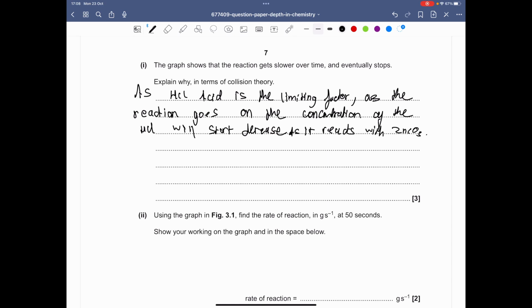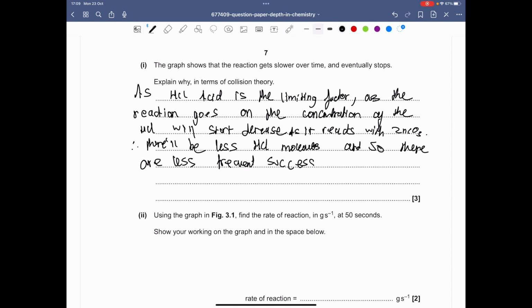And as we know that, therefore there'll be less HCl molecules, and so there are less frequent successful collisions.